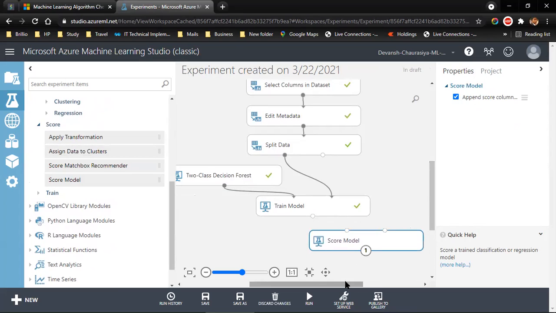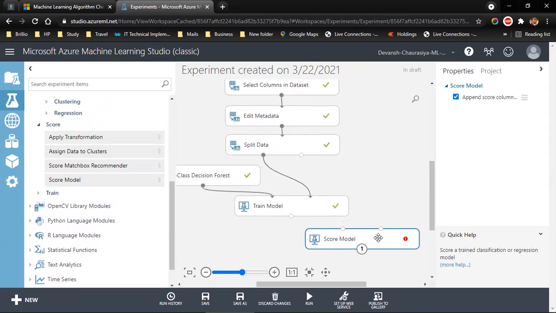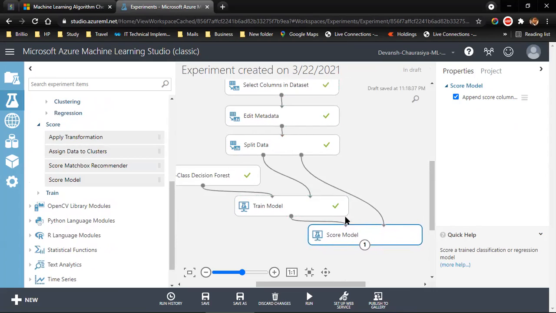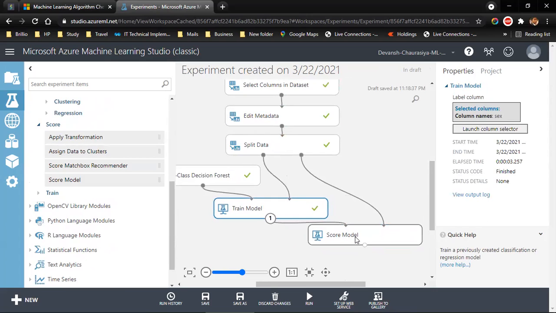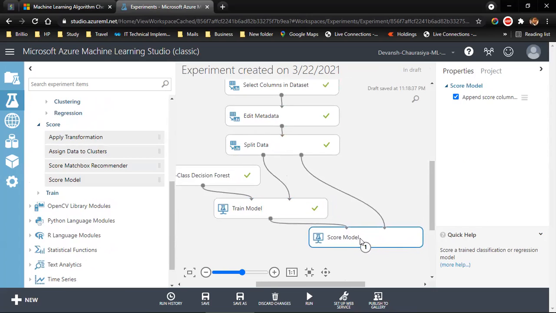Now for scoring the model, what we have to understand is one flow will be from the train model. How are we scoring? We are scoring using the data on which we have to test, isn't it? So this is score model,